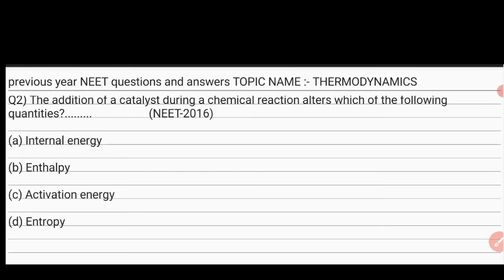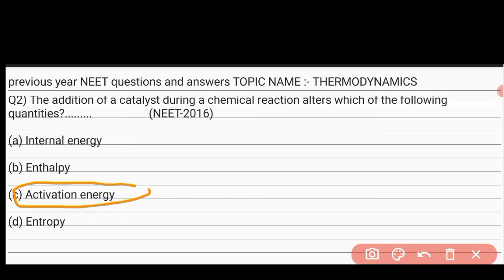Question number two. The addition of catalyst during a chemical reaction alters which of the following quantities? The options are A, internal energy, B, enthalpy, C, activation energy, D, entropy. The correct answer of this question is C, activation energy.